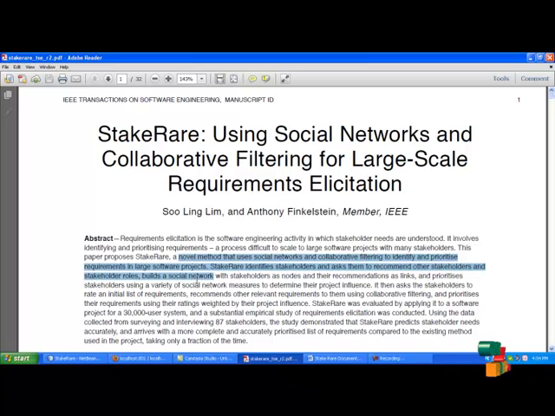StakeRare uses social networks to identify and prioritize stakeholders and their roles in the project. Then it asks the stakeholders to rate an initial set of requirements and recommends other relevant requirements to them using collaborative filtering. Later on, it prioritizes their requirements using their ratings weighted by the project influence derived from their position on the social network. Let us have a look at our data flow.